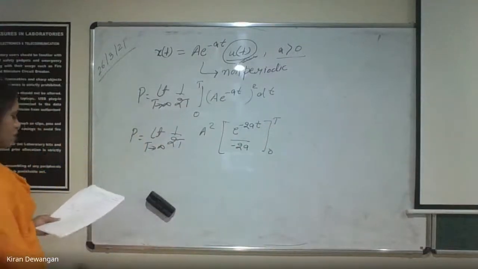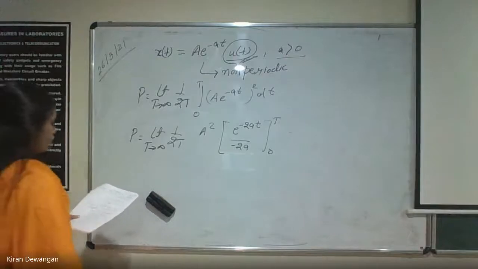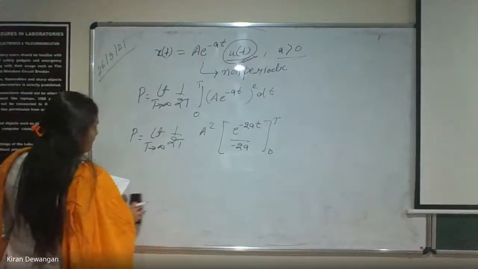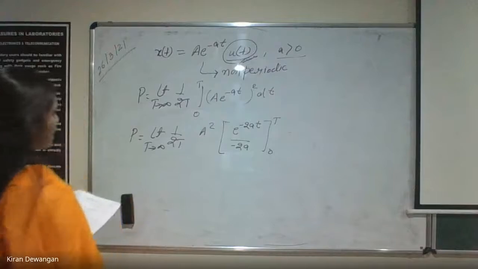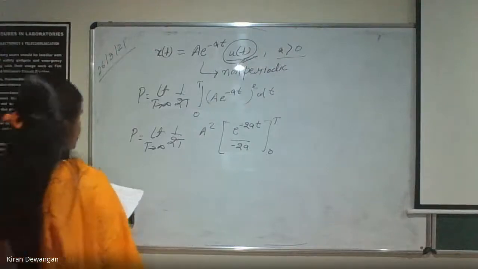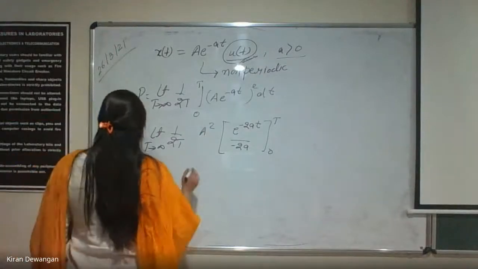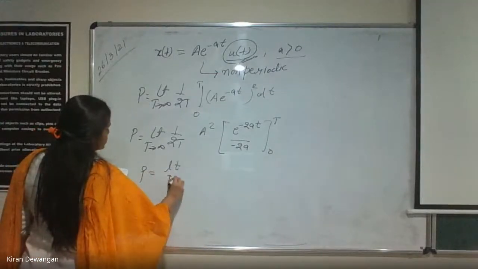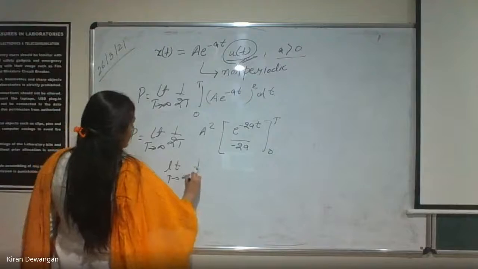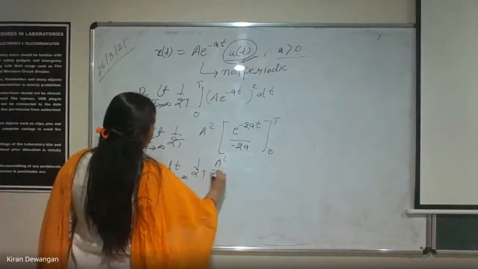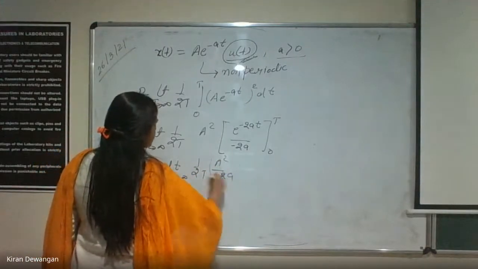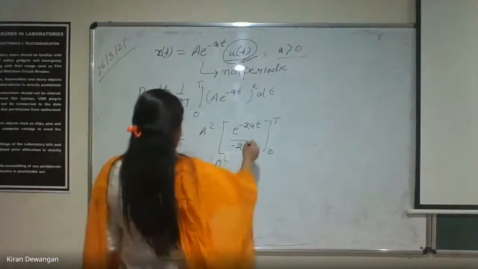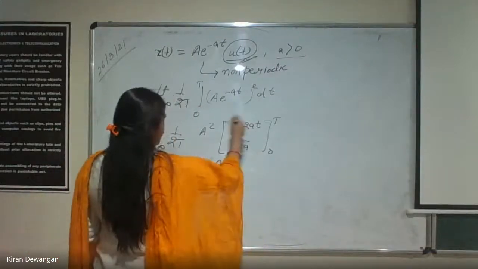Okay, this is going to be our limit. Now limit t tends to infinity 1 by 2t, a square by minus 2a is also there, and this we already know.